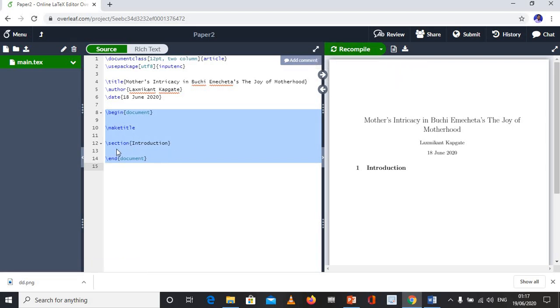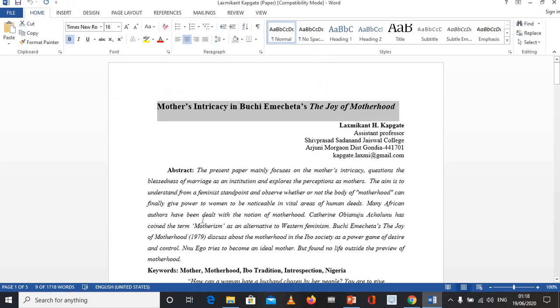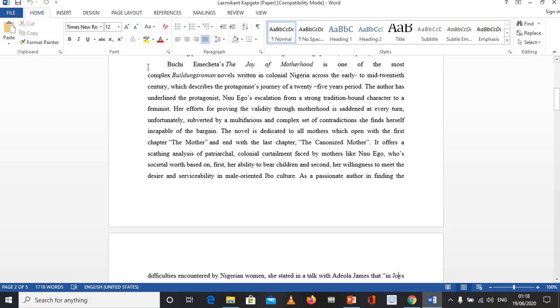So let me insert something. This is the page where I am going to insert something or write something. So again I am going back to my Word file. This is my Word file of my paper.